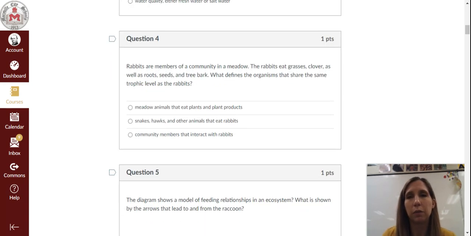Question 4. Rabbits are members of a community in a meadow. The rabbits eat grasses, clover, as well as roots, seeds, and tree bark. What defines the organisms that share the same trophic level as the rabbits? Is it A, meadow animals that eat plants and plant products? B, snakes, hawks, and other animals that eat rabbits? Or C, community members that interact with rabbits?